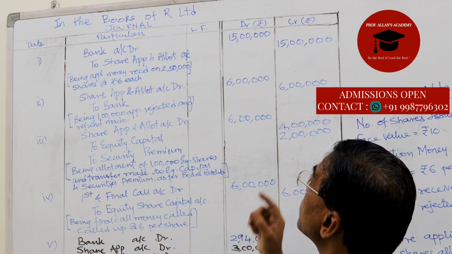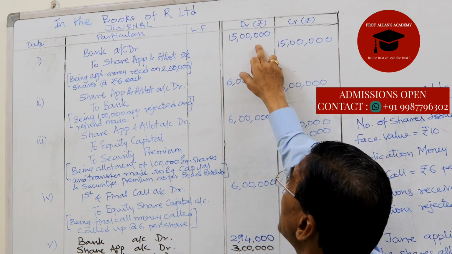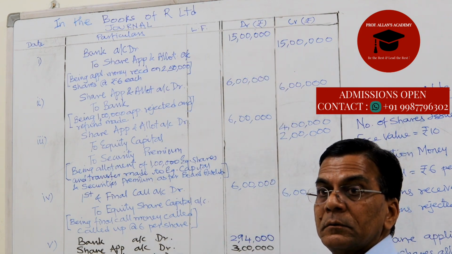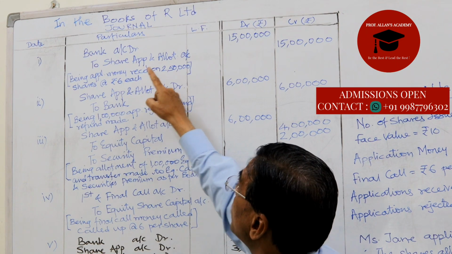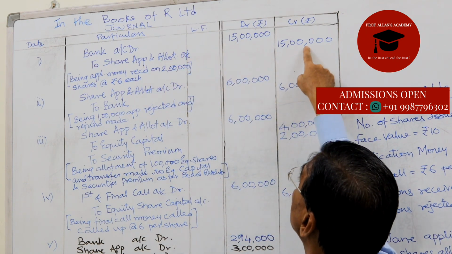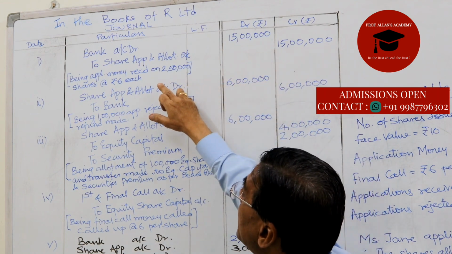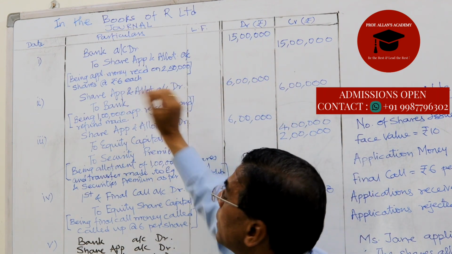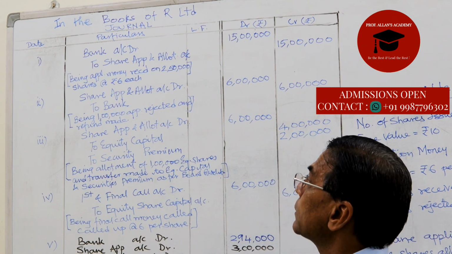So 2,50,000 into 6, that makes it 15 lakhs. So bank account debit 15 lakhs, to share application account 15 lakhs. Being application money received, 2,50,000 at rupees 6 per share.